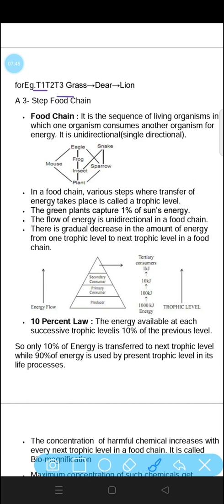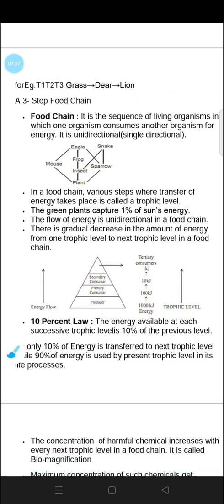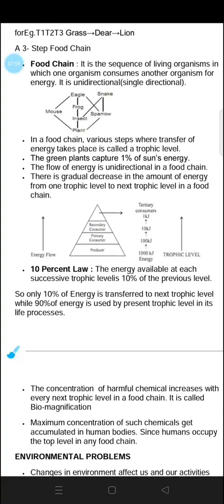T1, T2 and T3. Grass is producer. After that comes deer, who is consumer. After that comes lion, who is secondary consumer. So producers, primary consumer and secondary consumer. This is how we can identify them.